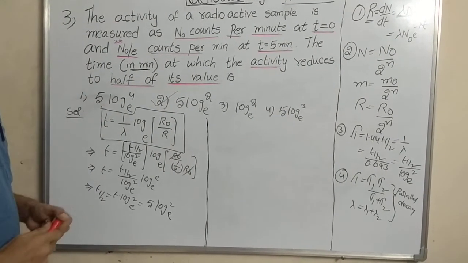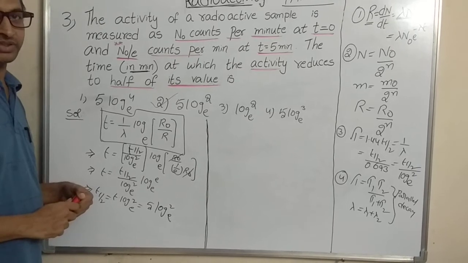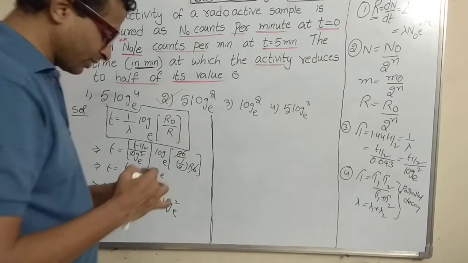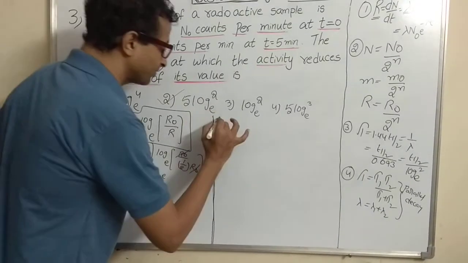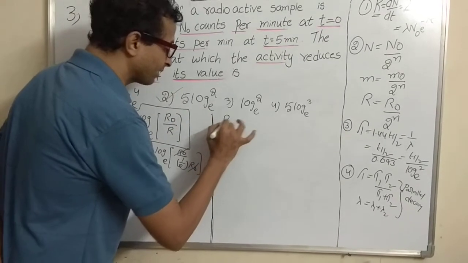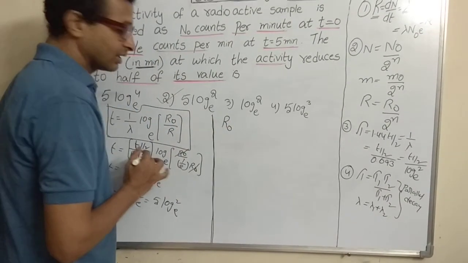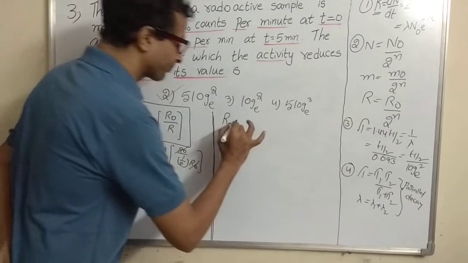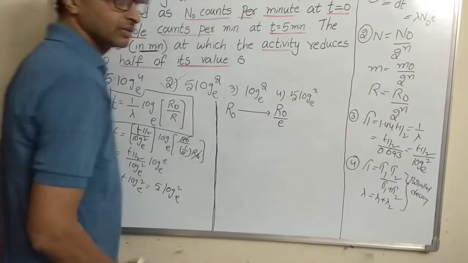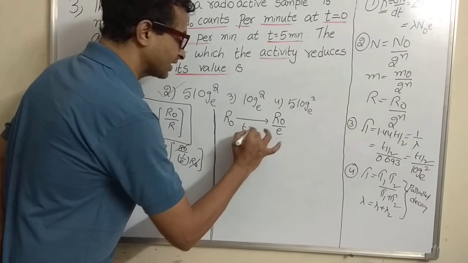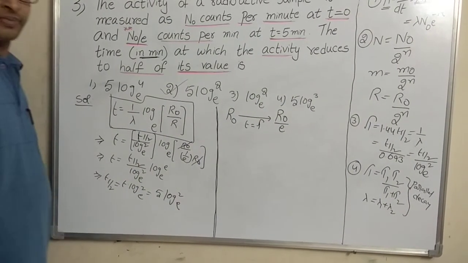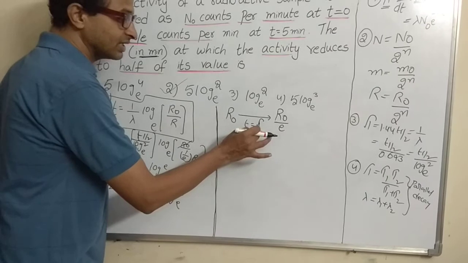If you look back at the table which I gave earlier in the first video, you can observe that if the number of nuclei or activity, mass, whatever it may be, reduces to R naught upon e, you know very well the time taken for this is the mean life.